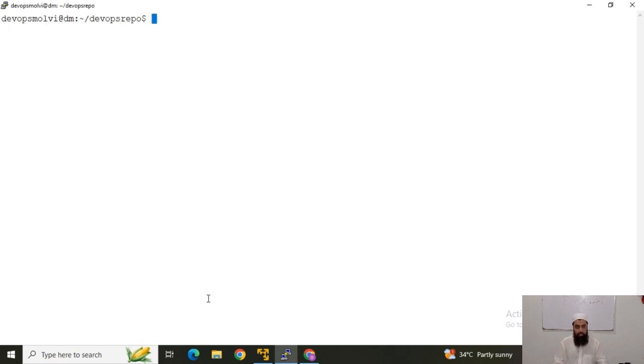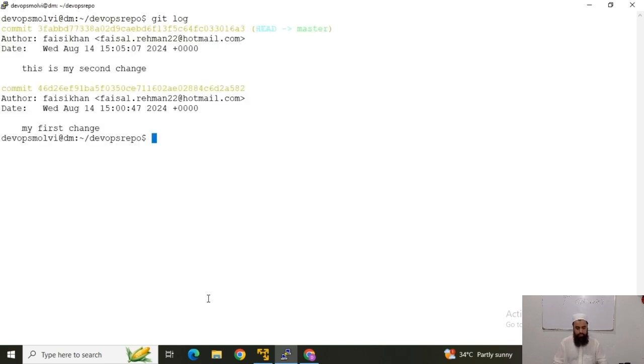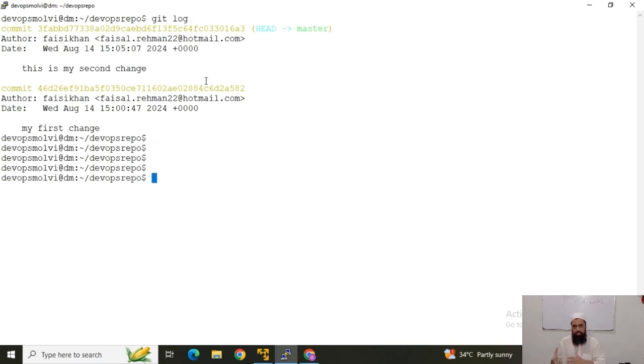Now we can run the git log command, and it would show us the commits. You can see we have the git log command to see the logs of the commits that have been made by the developers. What are the developers committing, what is any DevOps engineer or software engineer committing. And if I change anything, then after commit, the log would be updated.